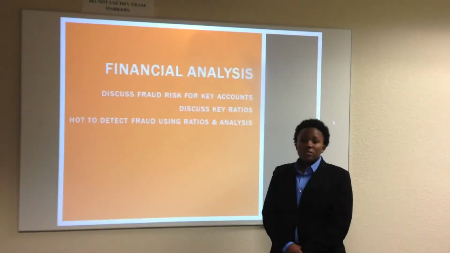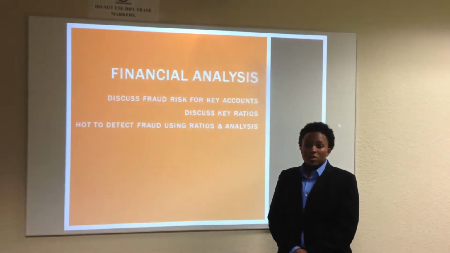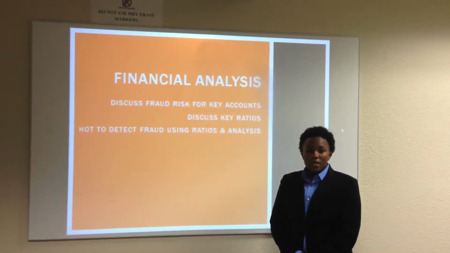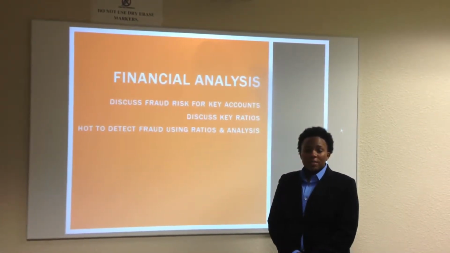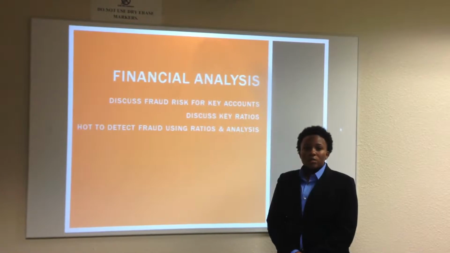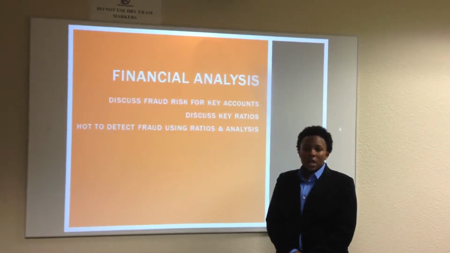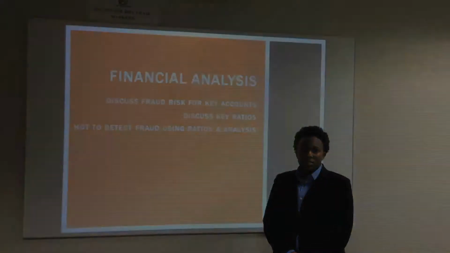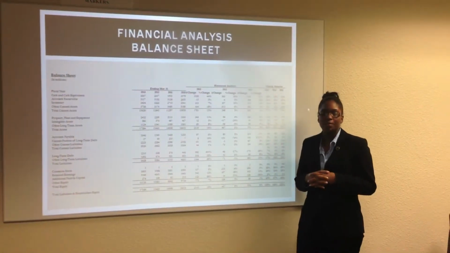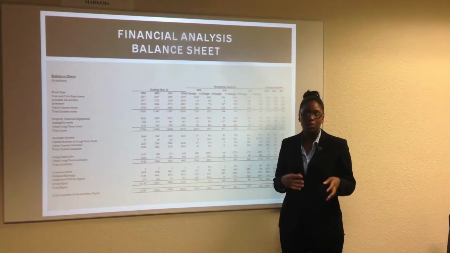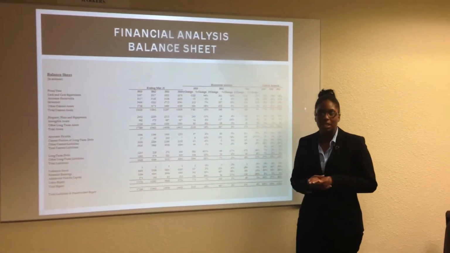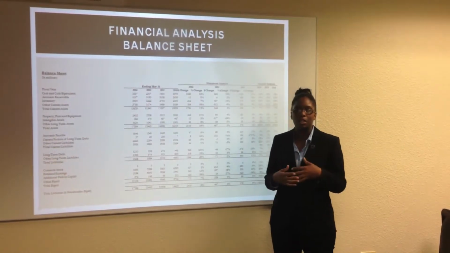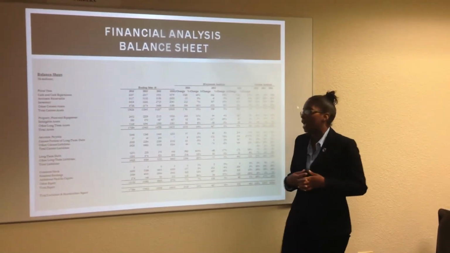When considering inherent risk, we look at the inventory, and if inventory is overstated, then cost of goods will be understated. In our financial analysis, we performed a vertical, horizontal, and ratio analysis to evaluate three financial statements: the balance sheet, the income statement, and the statement of cash flows. We were able to detect possible fraudulent activity by focusing on the unexplained increased and decreased percentages found in our analysis. For all of the financial statements, we determined that anything over a 5% increase would need to be further investigated.